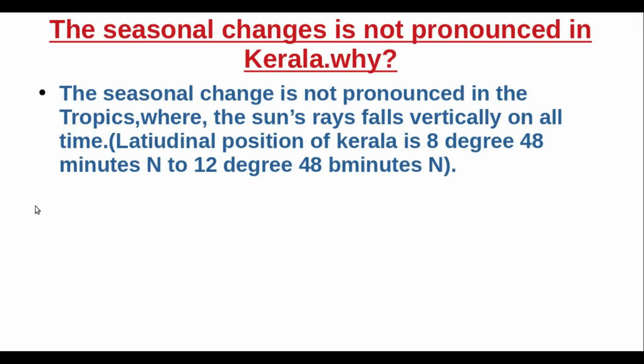The seasonal change is not pronounced in Kerala. Why? The seasonal change is not pronounced in the tropics, where the Sun's rays fall vertically all the time. The latitudinal position of Kerala is 8 degree 48 minutes north to 12 degree 48 minutes north. That means Kerala is situated completely in the tropics.